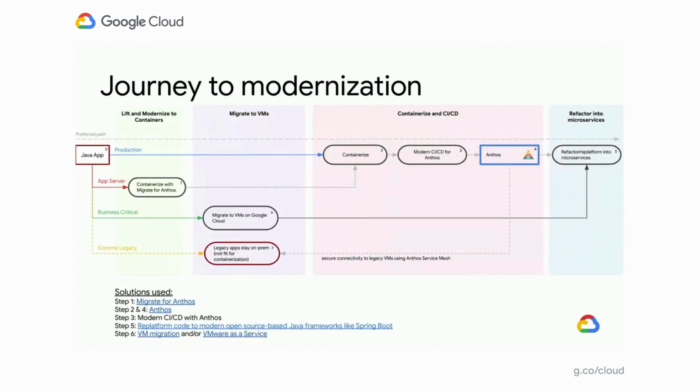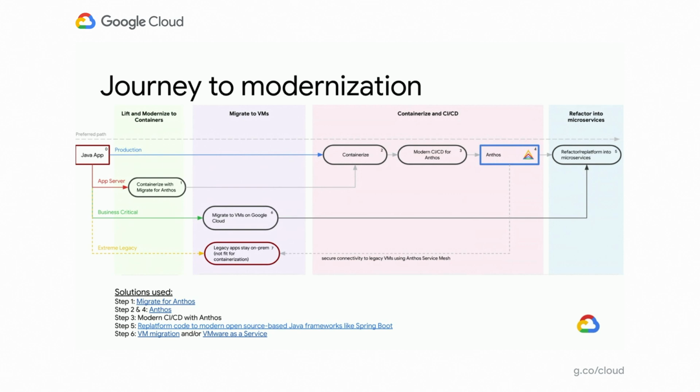So as you take those 4 buckets, you can see that you've categorized them into these 4 separate paths. And that's what customers like when we talk with them: this prescriptive approach, where depending upon the type of application, there's a prescriptive path. For the first case, the new greenfield applications, they're easy to containerize, connect to a CI/CD, and then run on Anthos. The second one is, like I said, COTS applications, or where you don't have the source code: containerize with Migrate for Anthos, and then run them on Anthos.